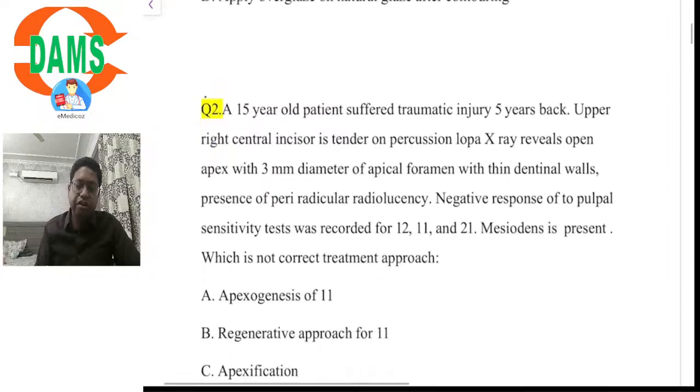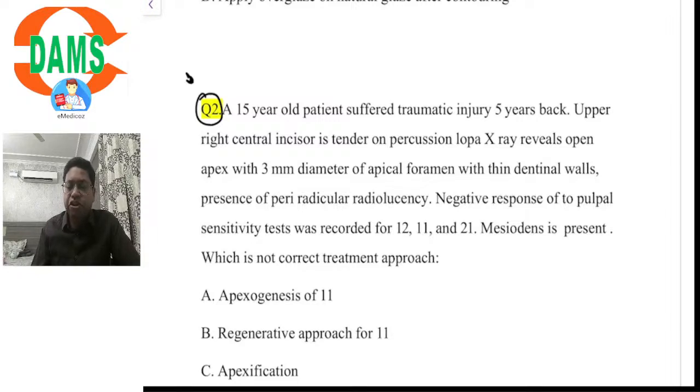Coming over to question number 2. Just before the exams, when I was taking the predictor series, I told you that questions like traumatology are one of the favorites for NEET as well as other examinations, and they would give you a brief history of the patient regarding the age, etc., to determine the status of the tooth. A similar question was there.